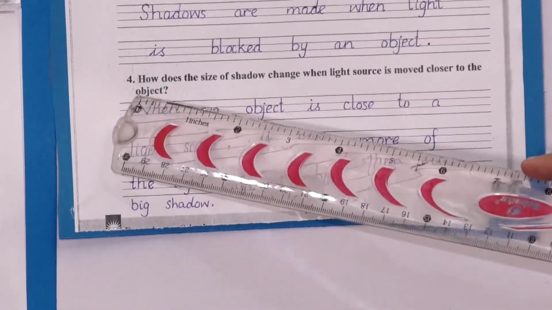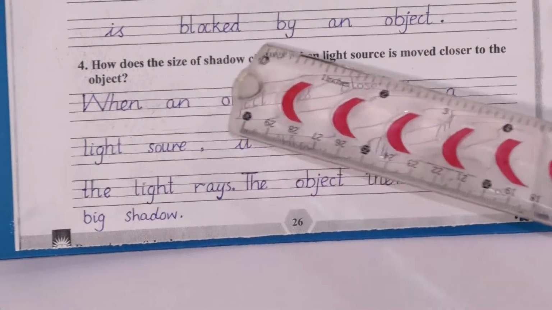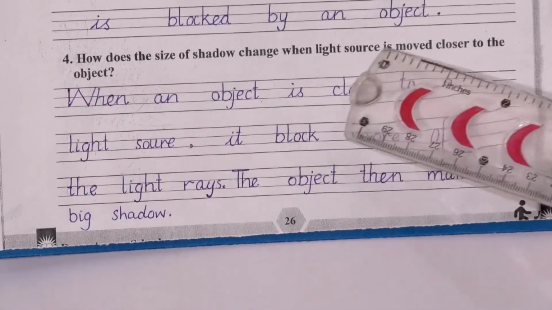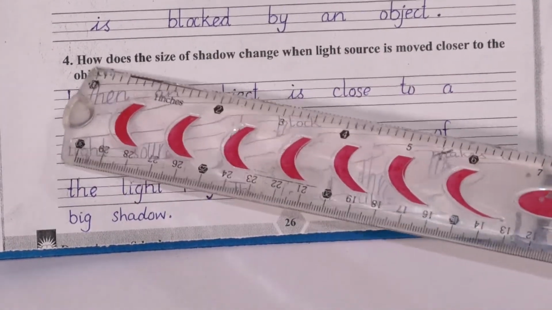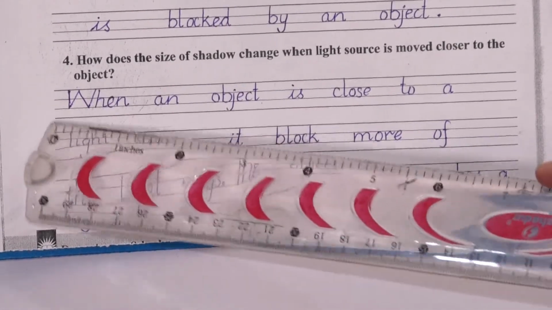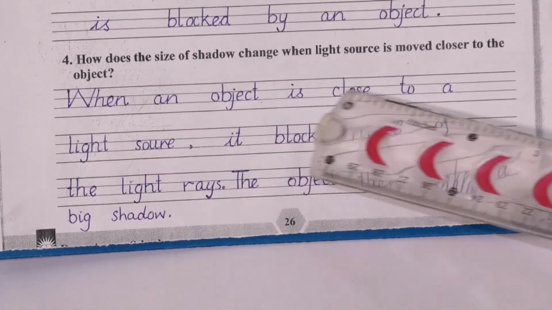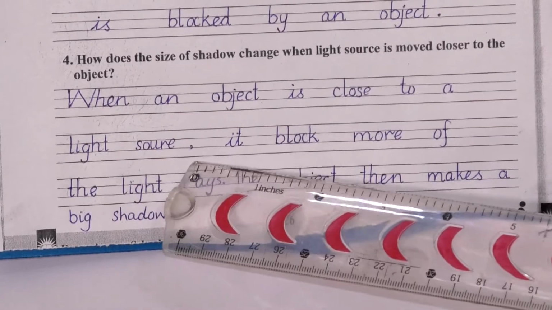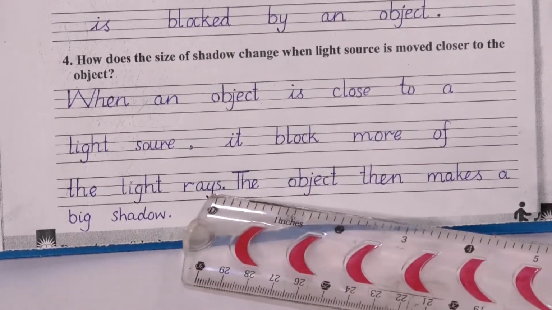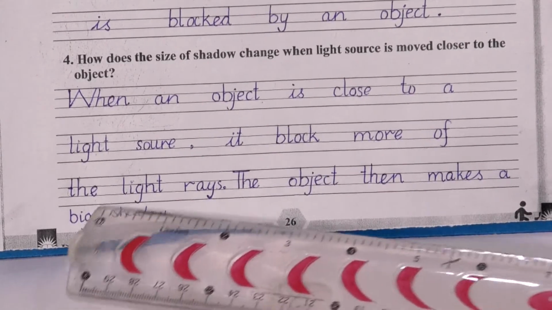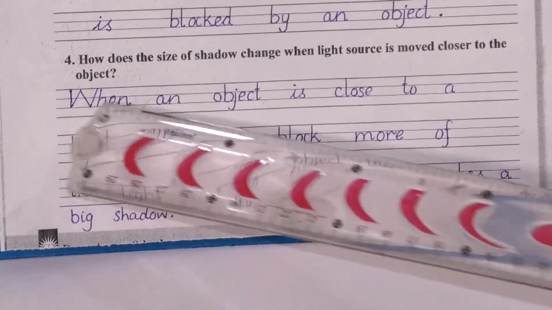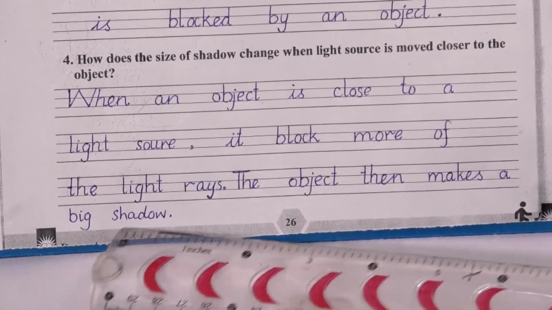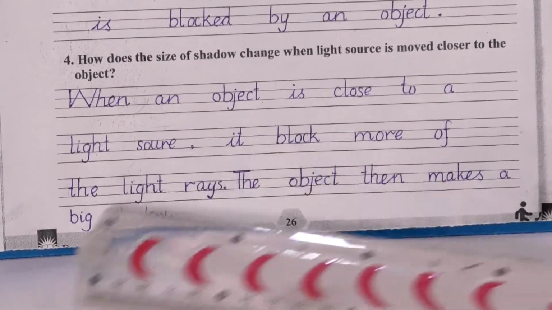Last question is question number 4. How does the size of shadow change when the light source is moved closer to the object? The answer is: when an object is close to a light source, it blocks more of the light rays. The object then makes a big shadow. Repeat again with me. When an object is close to a light source, it blocks more of the light rays. The object then makes a big shadow.